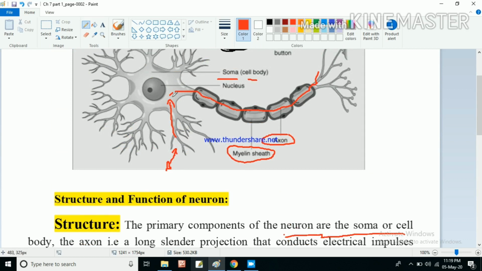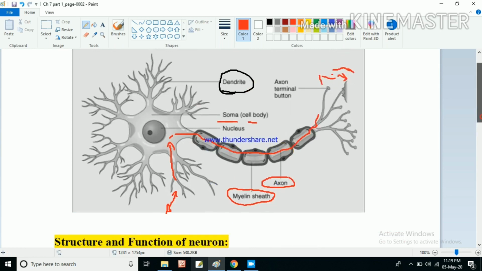From the dendrite it reaches the cell body, and from the cell body it reaches the nerve ending along the axon, which is a long tubular structure. At the nerve ending, at the synapse, some chemicals are released, and they generate a similar kind of electrical impulse which is accepted by the dendritic tip of the next neuron. And like this the information or message or electrical impulses travel through a neuron.